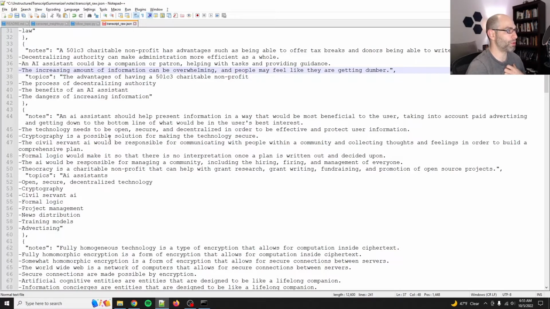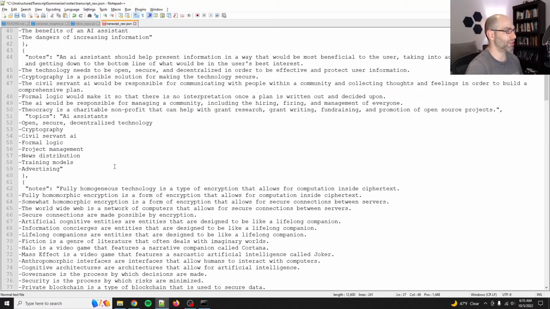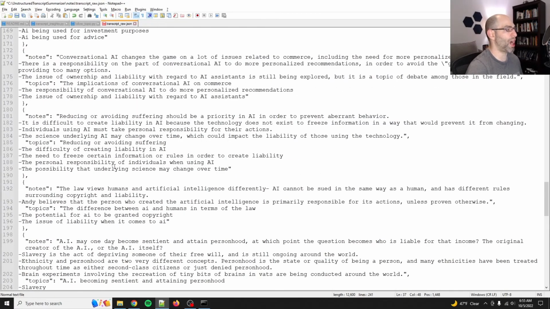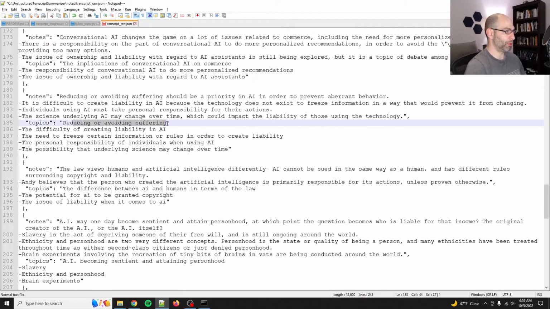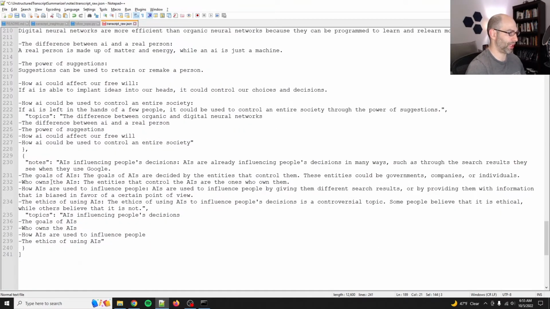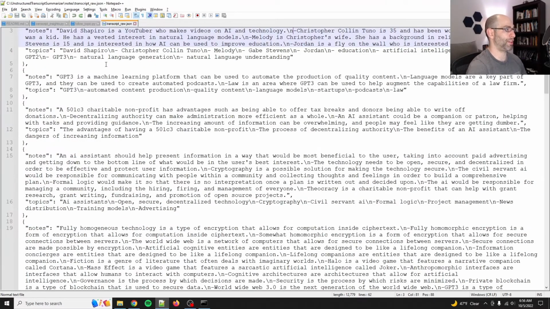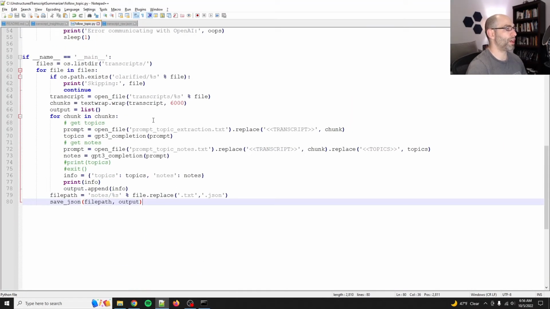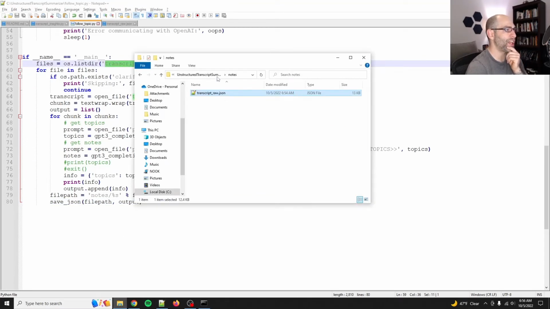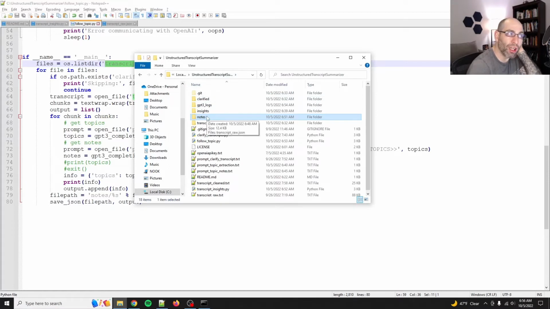So this could be useful for you to look at and say, okay, what kind of thing do we want to summarize, or what topic do we want to follow? Looking through this, we can say this is clearly a lot about AI and ethics. So let's say we want to follow the topic of AI ethics specifically. So we'll start with transcripts again. Oh, and it saved it out to the notes directory.